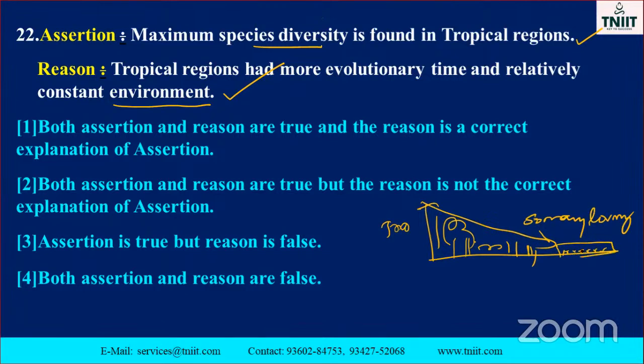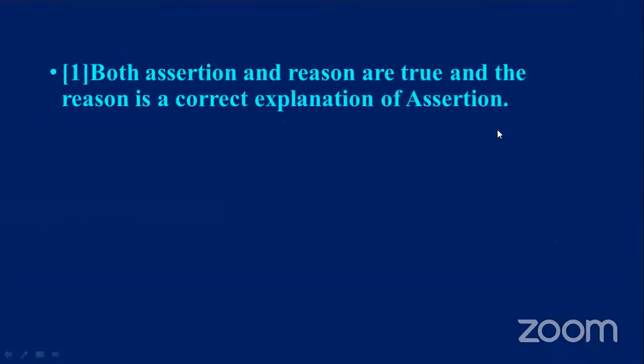It is nothing but more evolutionary time and a relatively constant environment maintained in this area. Inside the forest also, inside the tropical trees also, there is a constant temperature. Isn't it, my dear? So both the reasons are correct, and the assertion is also the correct answer. So option A is the correct one. The remaining things are wrong statements. Go to the next one.